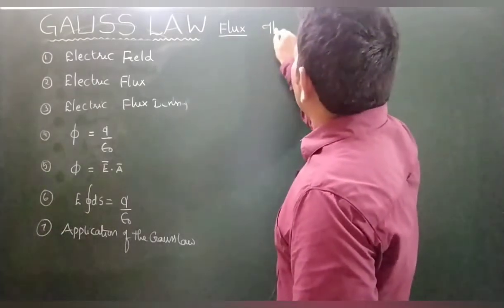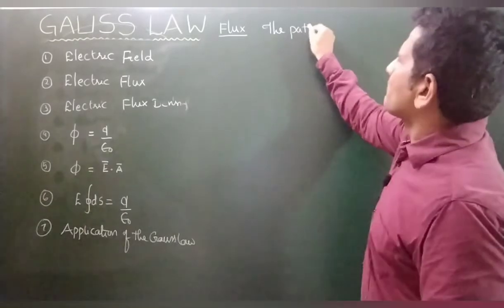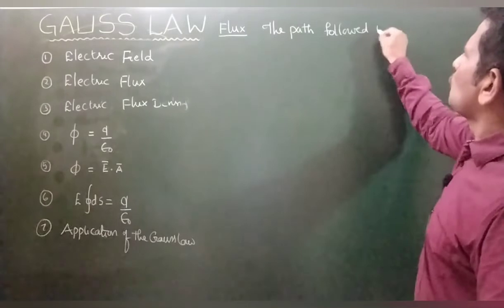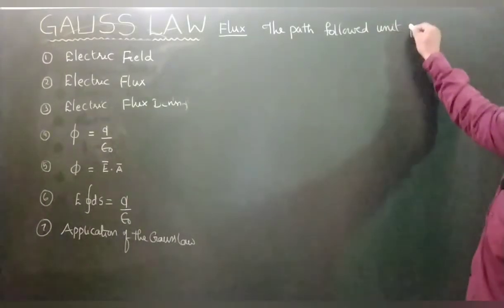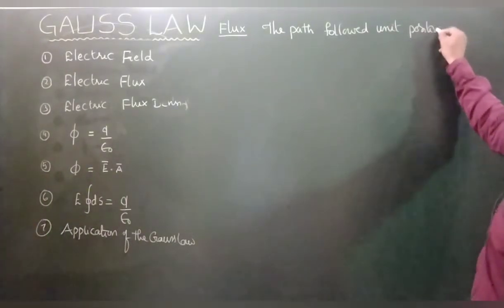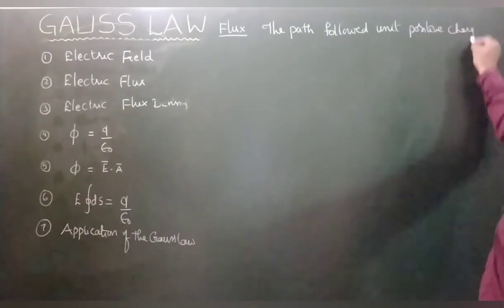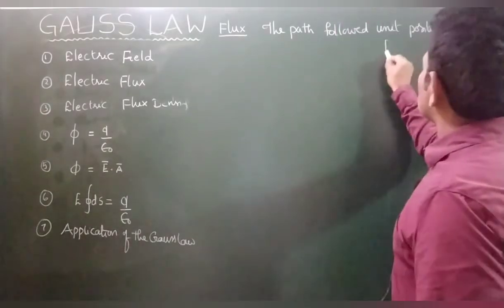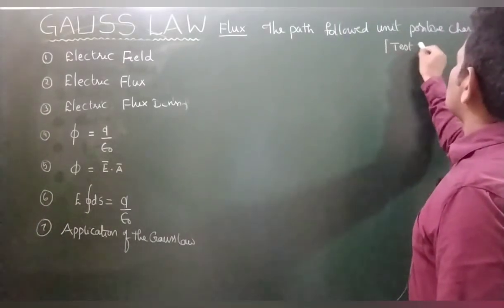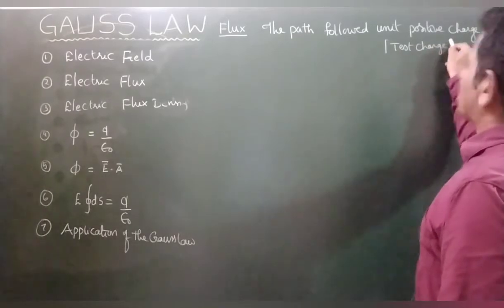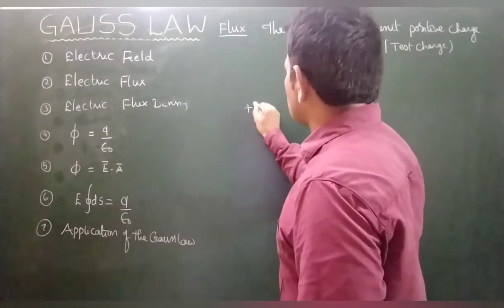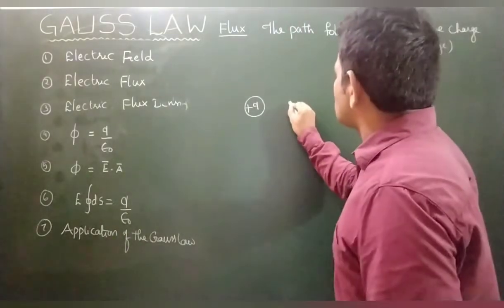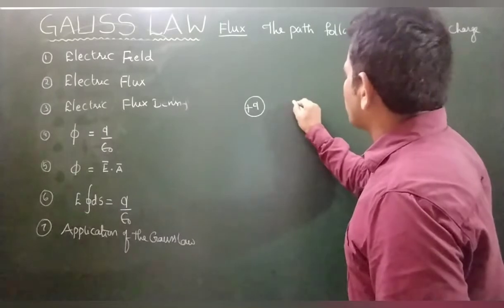The path followed by a unit positive charge. Are you getting my point? The path followed by a unit positive charge, which has the name test charge. Suppose for example you take one positive charge. Keep one test charge here. Test charge, this is Q naught.